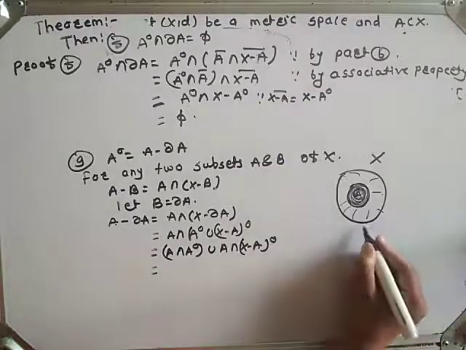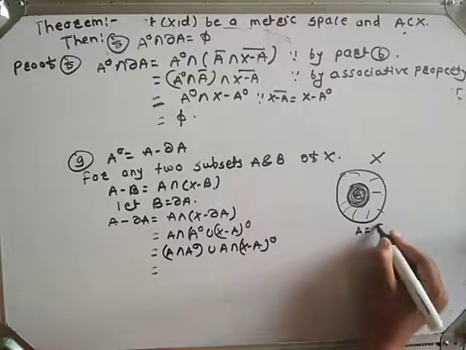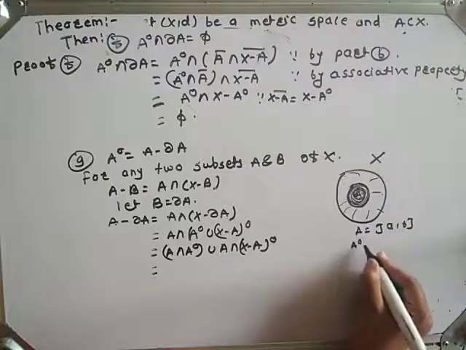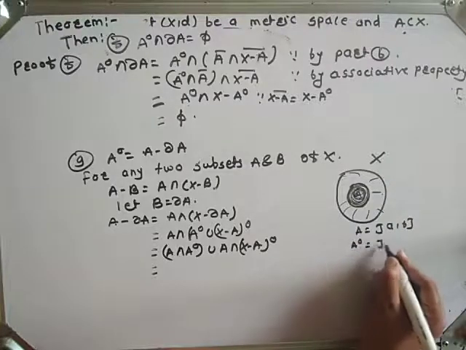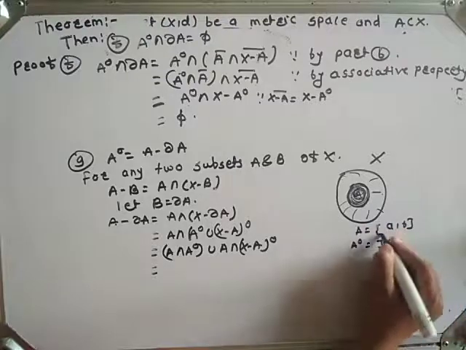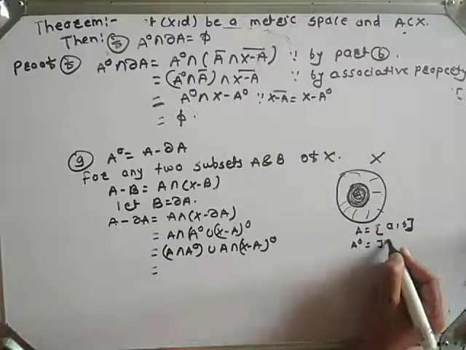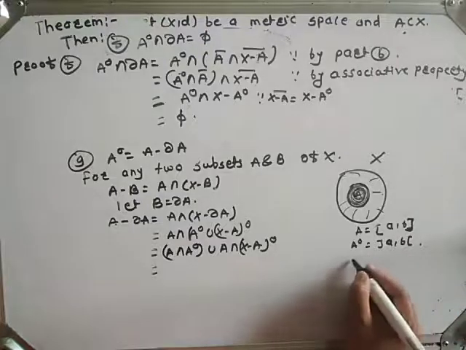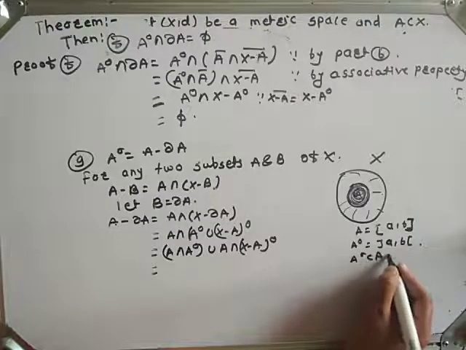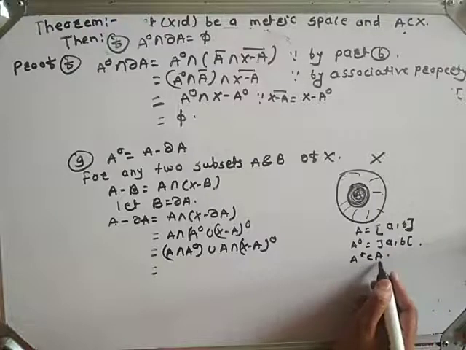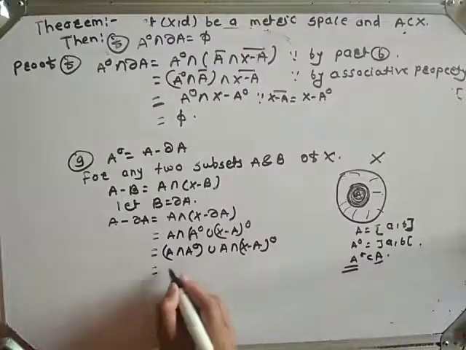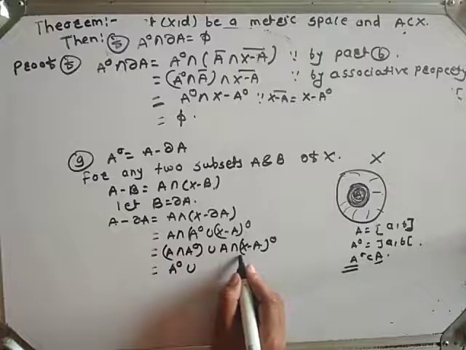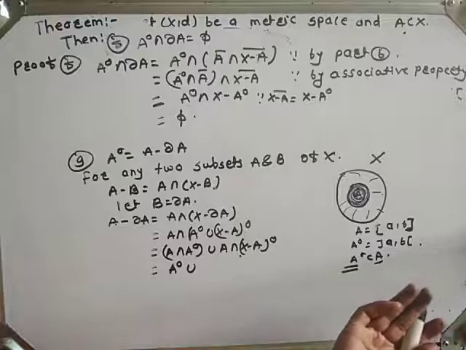Or see here, suppose you take A equal to the open interval (a, b). Then what is A interior? Sorry, take here A equal to the closed interval [a, b]. Then A interior is equal to the open interval (a, b), meaning A interior is a subset of A. Therefore, A interior intersection A is nothing but A interior union A intersection with X minus A interior.